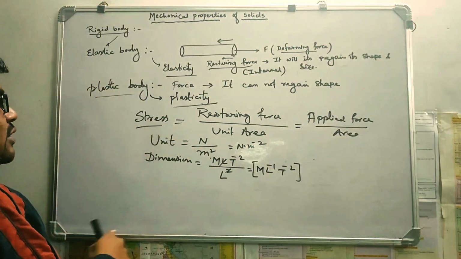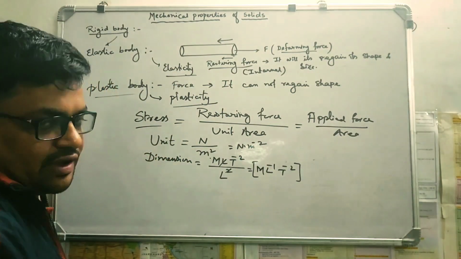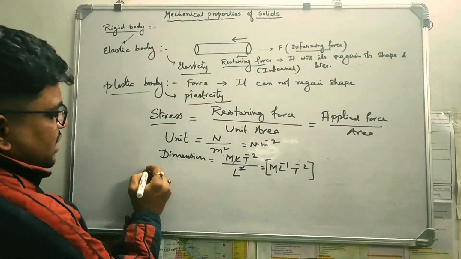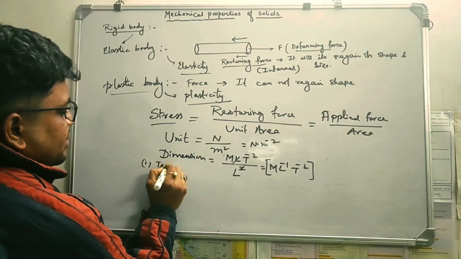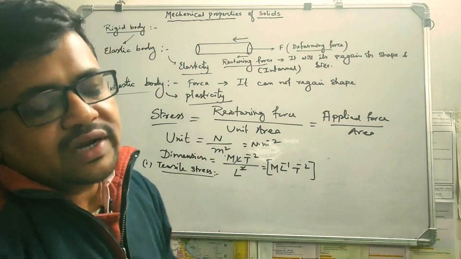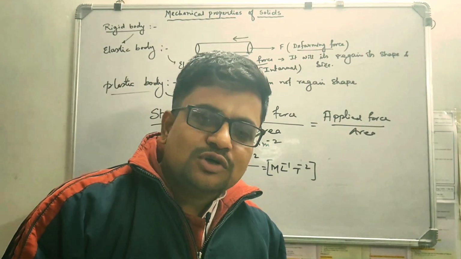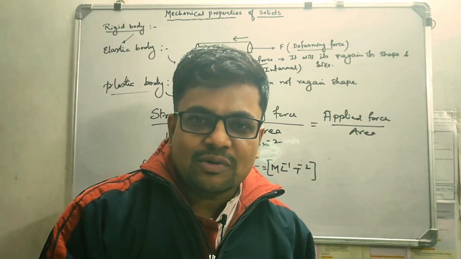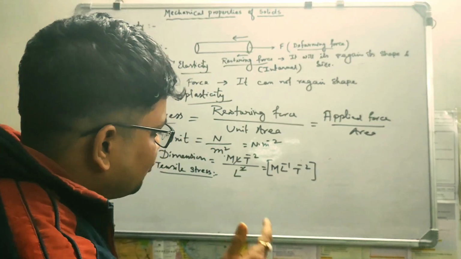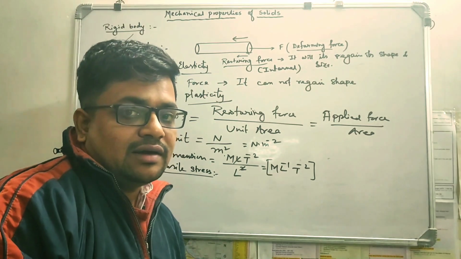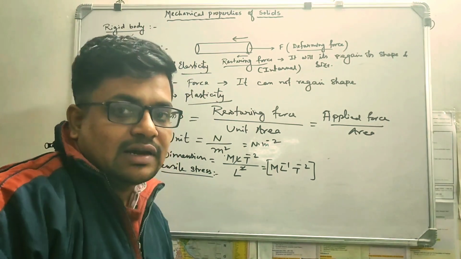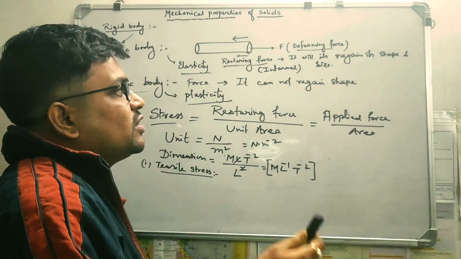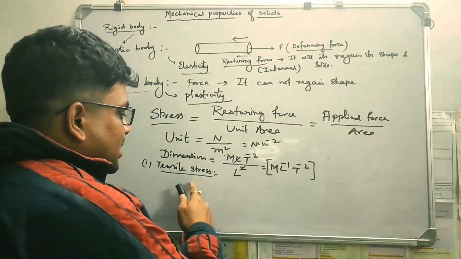So now this is all about the stress. Now here are the different types of stress. First of all, the first type is tensile stress. Tensile means when the deforming force is used to increase the length, so automatically a restoring force will come into action, right? So this restoring force per unit area, while you are trying to increase the length, that time the restoring force upon area is called tensile stress.